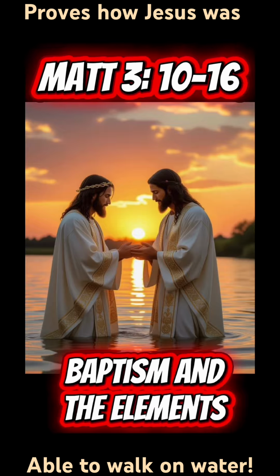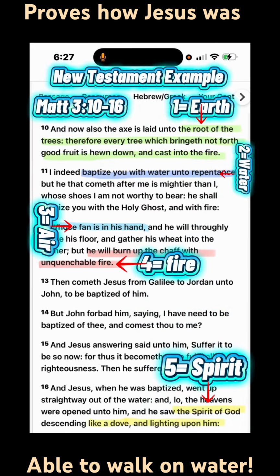Matthew chapter 3, verse 10 through 16 is our New Testament example of Aristotle's elements. Here we are talking about the baptism of Jesus Christ. We find each element in order, starting in verse 10 with root of the trees, symbolizing the earth element. Verse 11, baptize you with water, is obvious. Verse 12, fan in his hand, signifies the air element. And at the bottom of the same verse is the unquenchable fire, signifying the fire element, the soul inside all of us that forever burns, never to be put out.